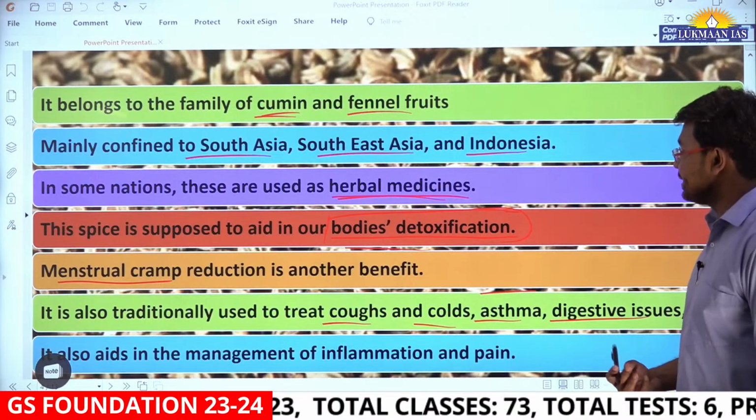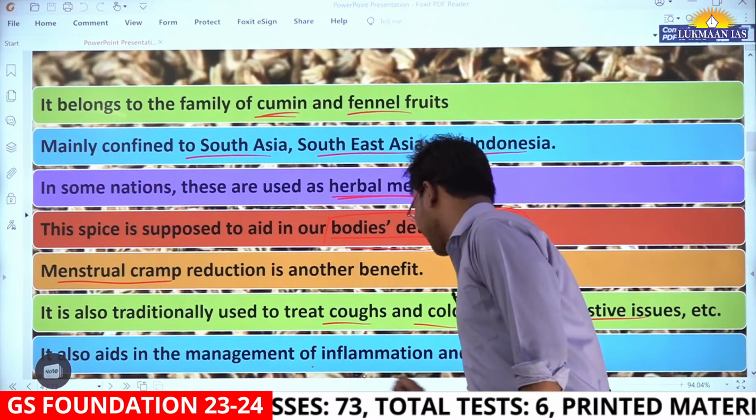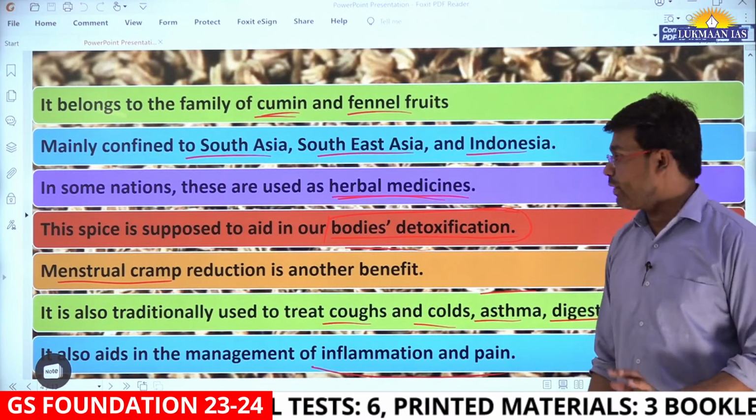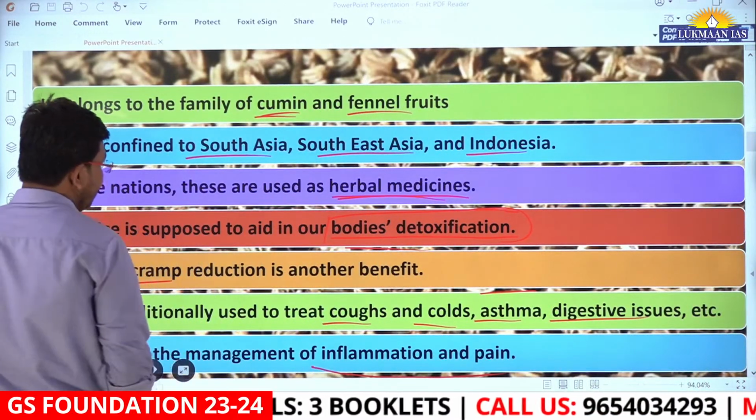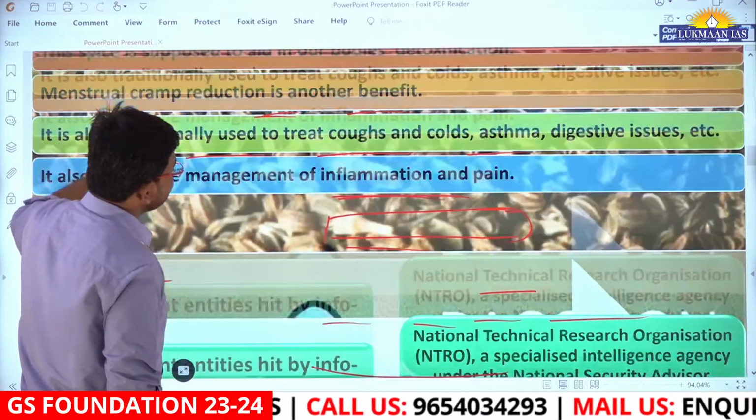It also aids in the management of inflammation and pain. So these are the benefits of using Radhuni seeds.